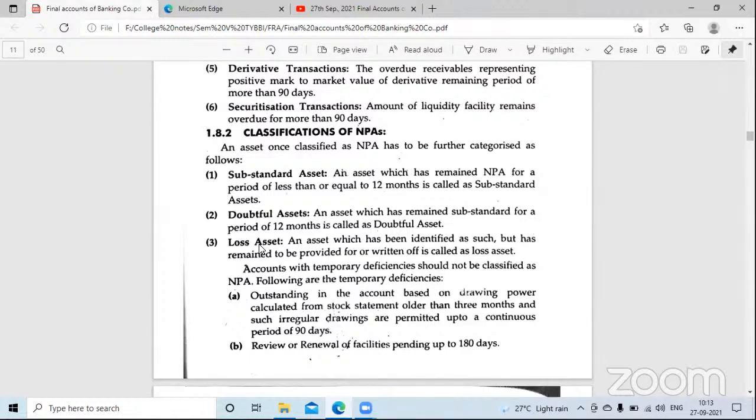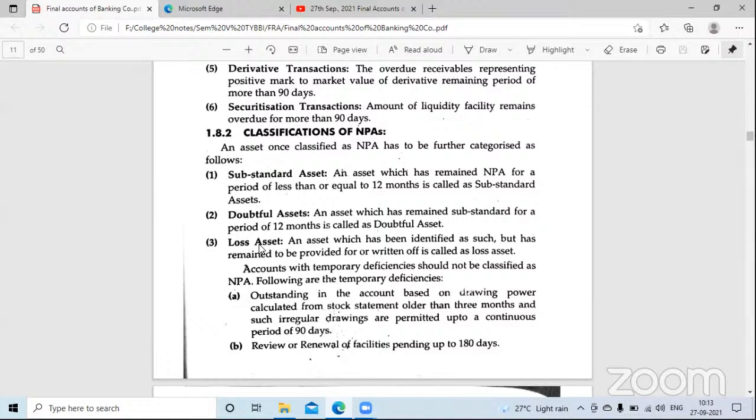Loss means loss ho chuka. Loss is incurred. Now the bank is assured that no money will be received from this particular asset. Like a Nirav Modi case, he ran away, no? After he ran away, bank declared that particular asset as loss asset. मतलब बैंक का नुकसान हो चुका. Bank incurred a loss, a huge loss.